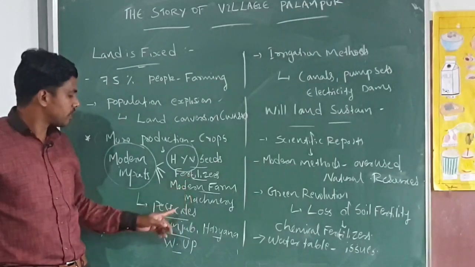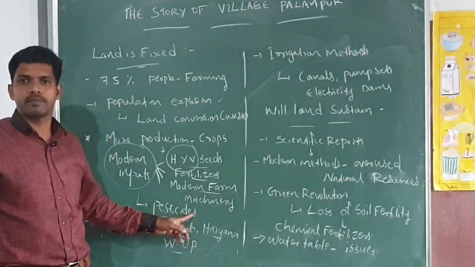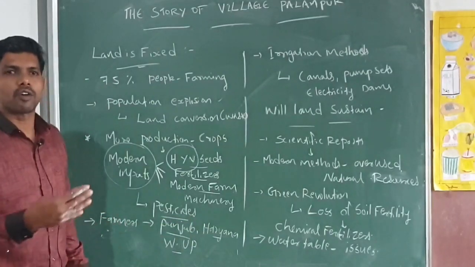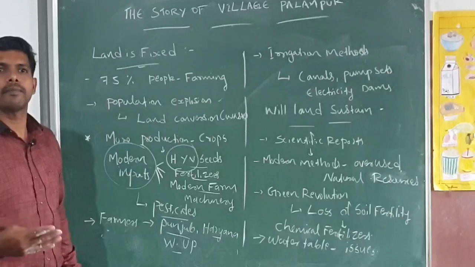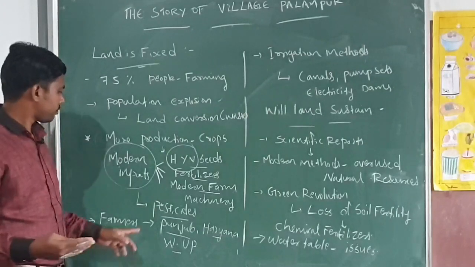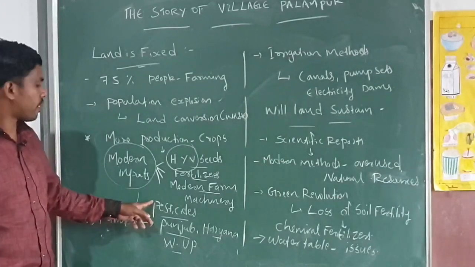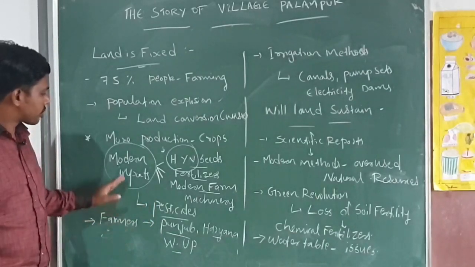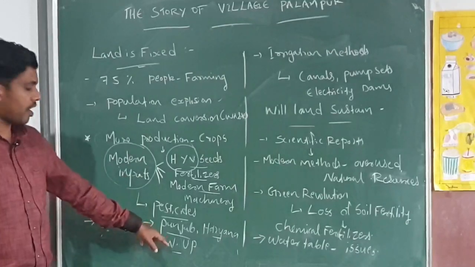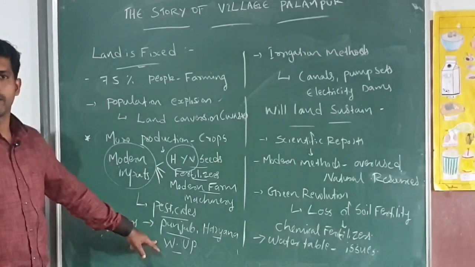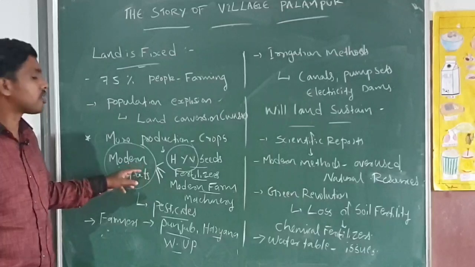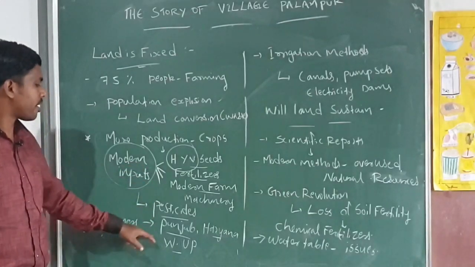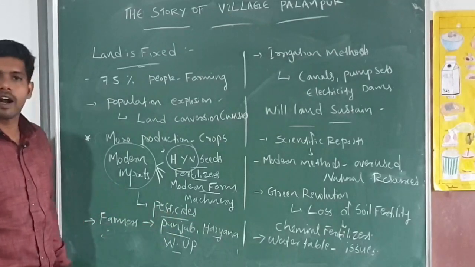They use chemical fertilizers, and chemical pesticides especially against harmful pests. And as I already told you, the farmers of Punjab, Haryana, and Western UP practice these modern methods of input on their land.